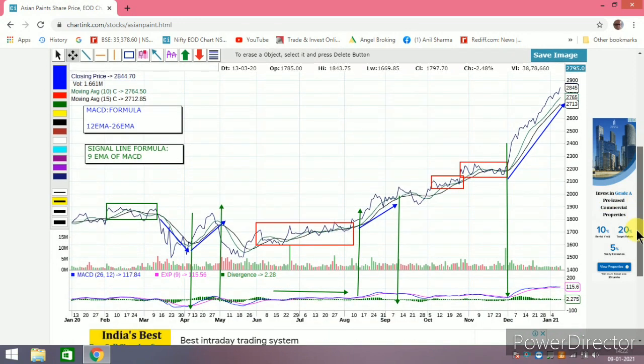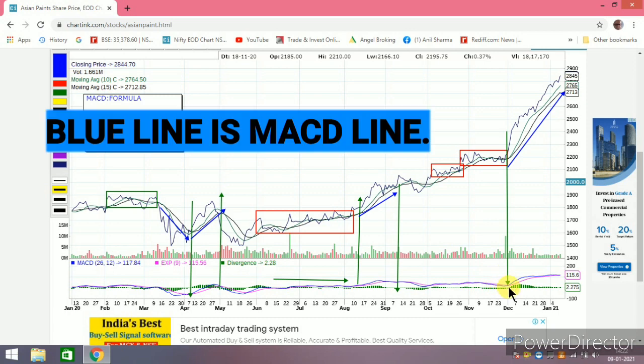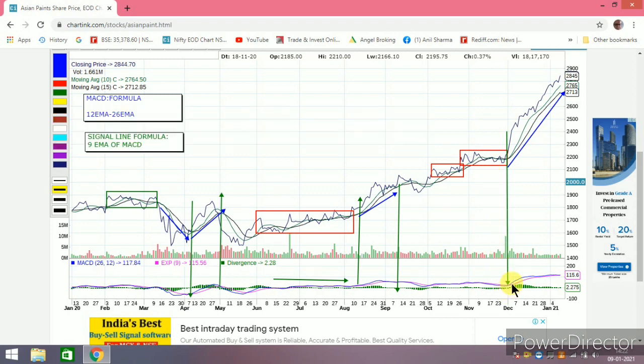So friends, I said what is MACD? The formula of MACD is EMA of 12 minus EMA of 26. Friends, this is already calculated by the computers, by the software. For this Asian Paints, 12 EMA minus 26 EMA, when it is plotted on the graph, is this blue line.